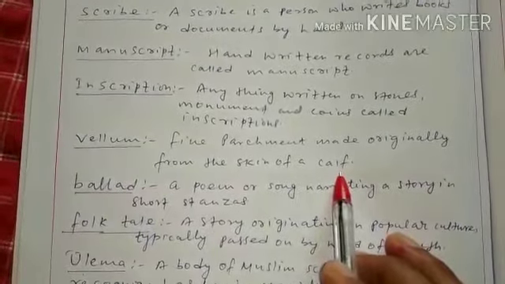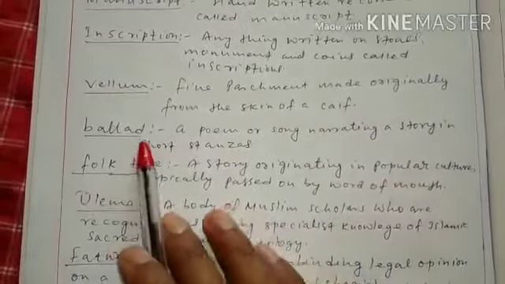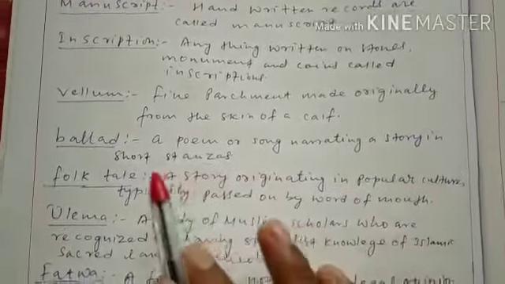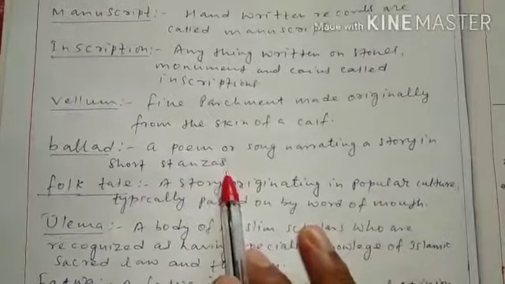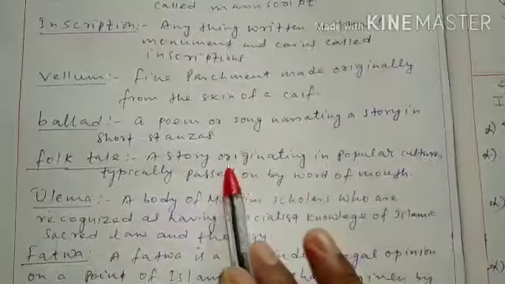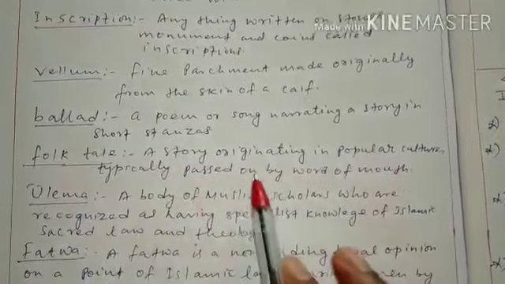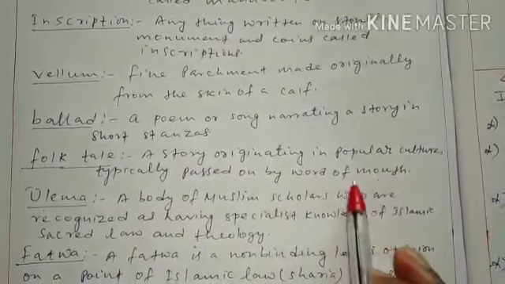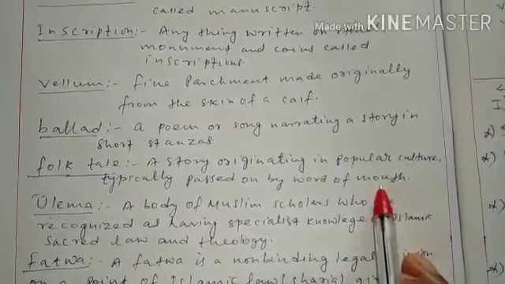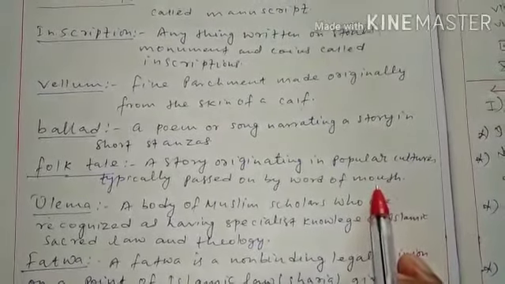Very expensive written documents. Next is ballad. A poem or song narrating a story in short stanzas is called ballads. Folktale. A story originating in popular culture, typically passed on by word of mouth, is called folk tales.